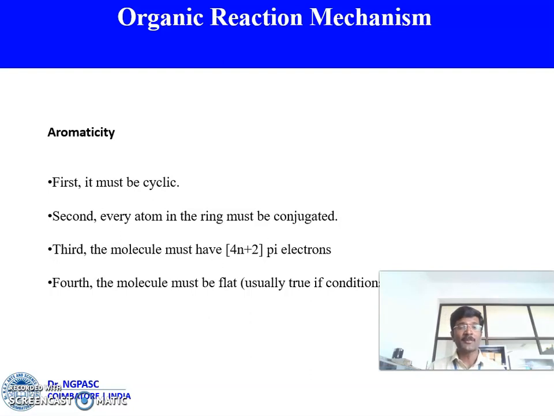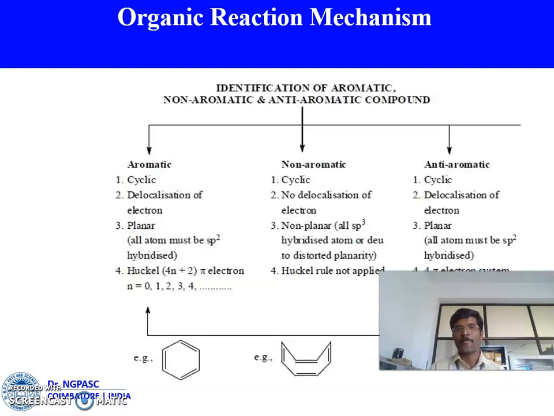Second, every atom in the ring must be conjugated or it will undergo delocalization. The third, the molecule should possess 4n plus 2 pi electrons. The fourth one, the molecule must be flat. So if it obeys these 4 criteria, then we can say the molecule has aromatic character. Now we will see the types of aromaticity. One is aromatic, non-aromatic and anti-aromatic compounds.